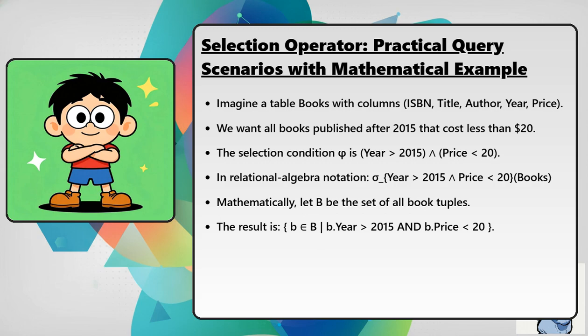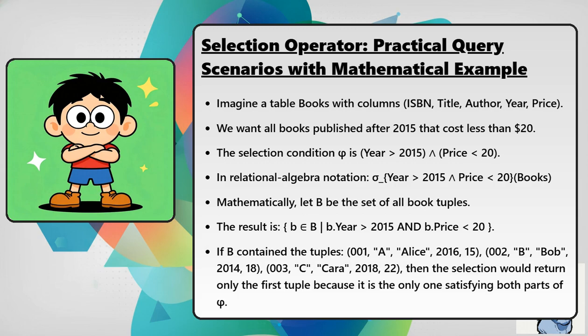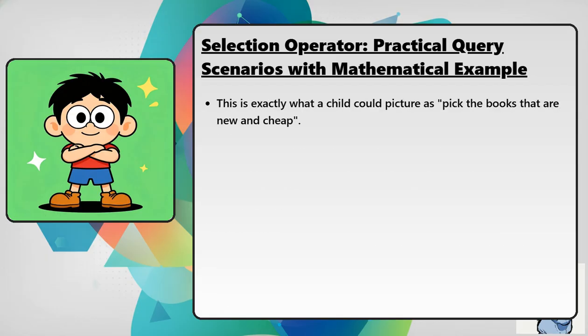If B contains the tuples 001, A, Alice, 2016, 15; 002, B, Bob, 2014, 18; 003, C, Cara, 2018, 22, then the selection would return only the first tuple because it is the only one satisfying both parts of phi. This is exactly what a child could picture as: pick the books that are new and cheap.